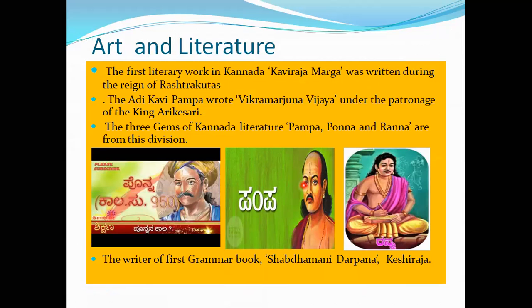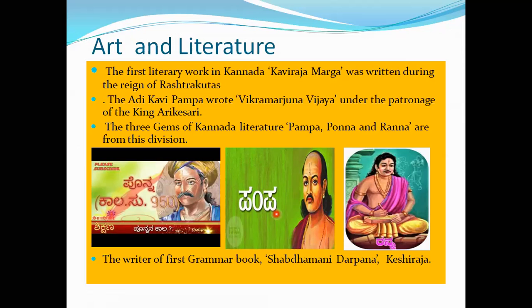Next, children, art and literature. Now we have to move on to art and literature. The first literary work in Kannada, Kaviraja Marga, was written in the region of the Rashtrakutas, when the Rashtrakuta kingdom existed. Who wrote it? Adikavi Pampa, children. He is known as Pampa, and Pampa wrote Vikramarjuna Vijaya under the patronage of King Harikesari.